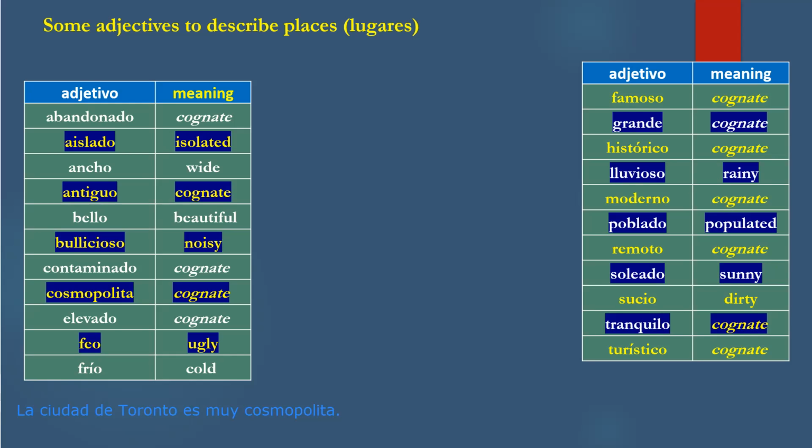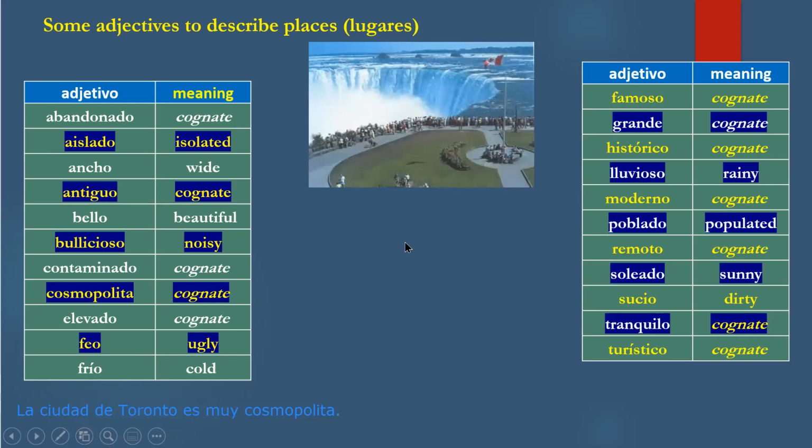Again, it's just like English, right? A place is beautiful. A mountain is, let's say, elevada. Okay. A mountain can be elevada. Una montaña elevada. A mountain can be cold, maybe, right? Una montaña fría.